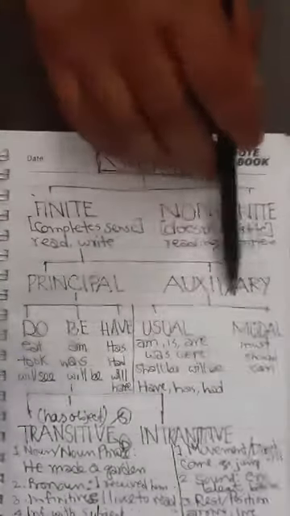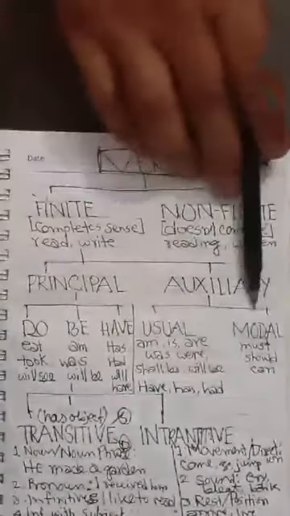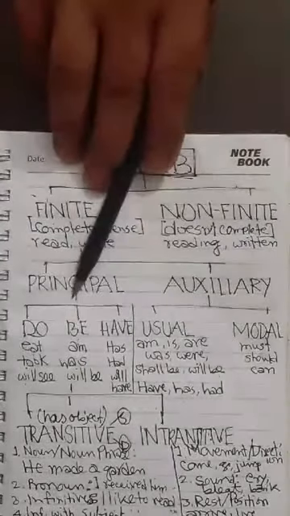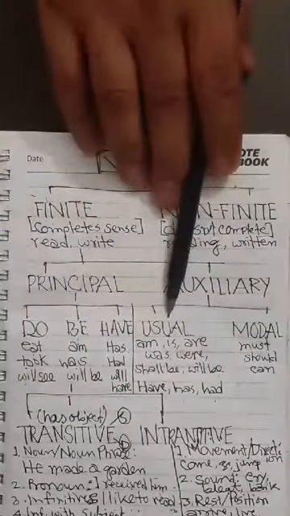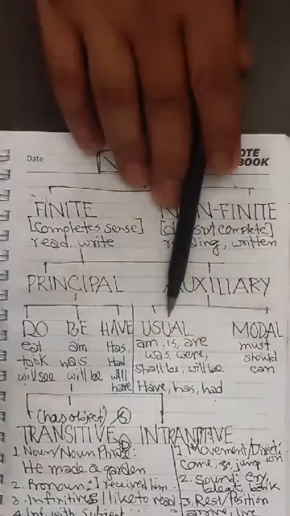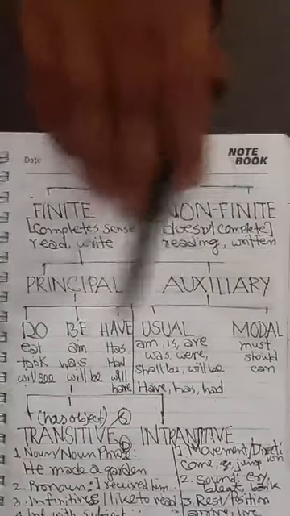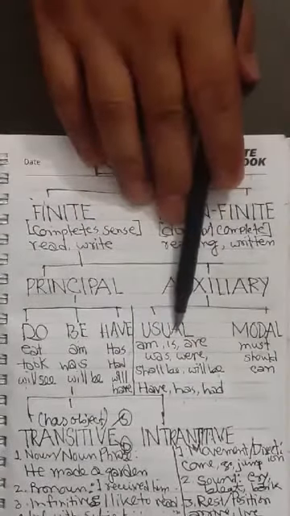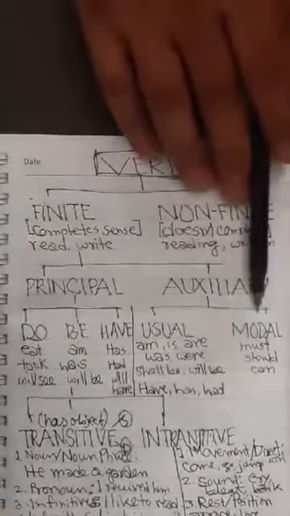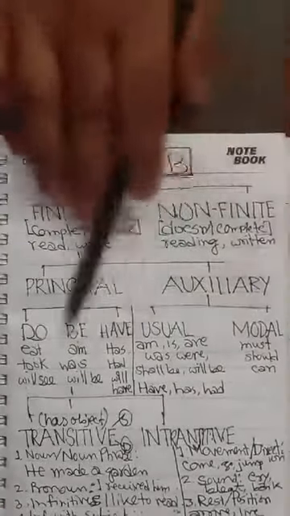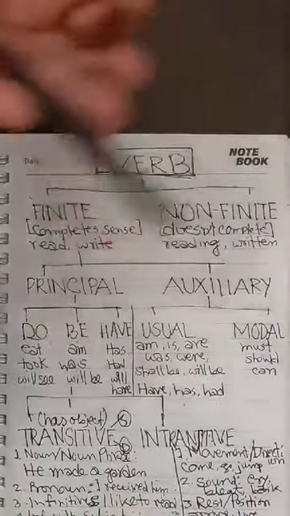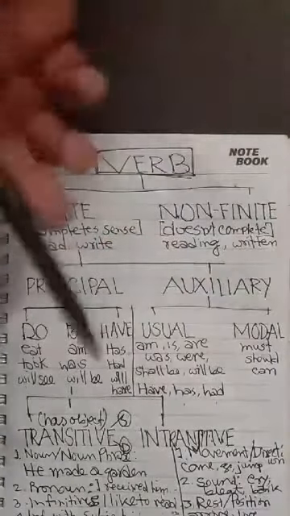And auxiliary verbs are of 2 kinds, usual and modal. Auxiliary verbs are those verbs which help the principal verb, but those auxiliaries which change their forms while helping are usual. In case of I, am is used. In case of he or she, is is used. But the verbs which don't change their form while helping the principal verbs are modals. That is, he must go, you must go, you should go, he can go, she can go, we can go, they can go.